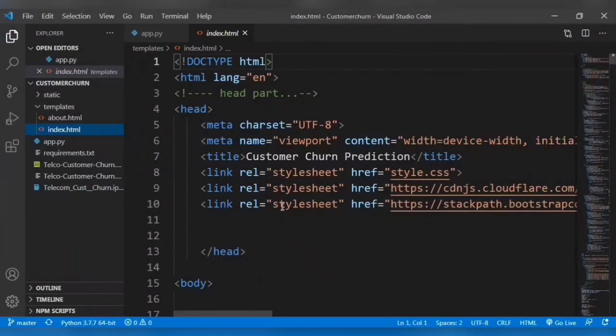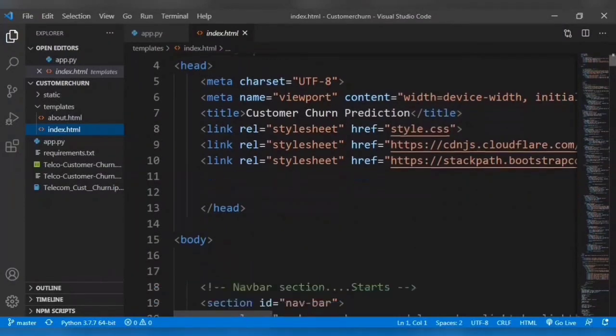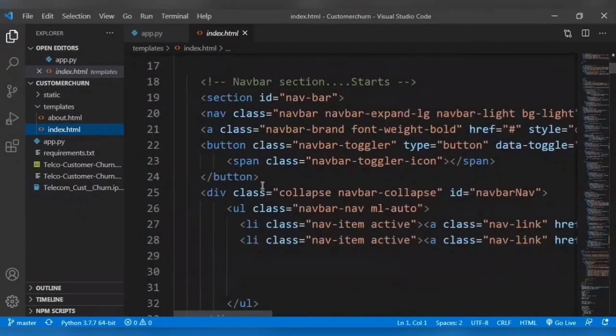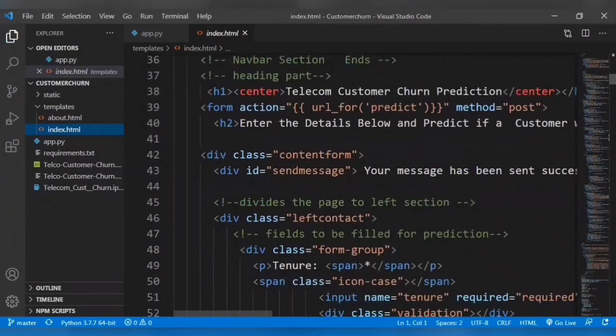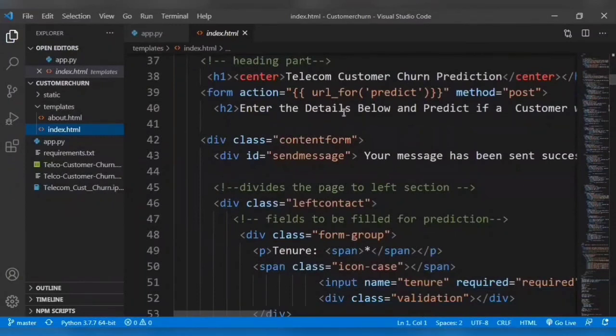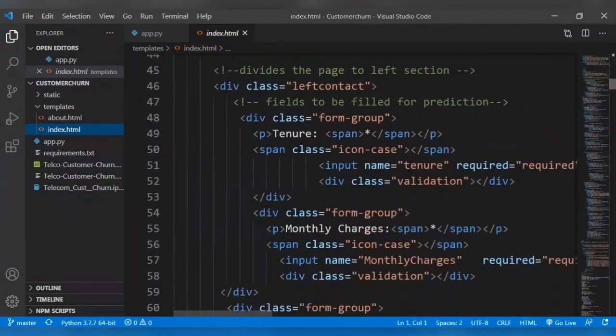So this is our index.html file, where we have taken the input from the user. These are some important libraries which I have imported, and this is the navbar section, and this is the heading part and the title of our project, whatever is displaying on the web page. And this is the form where we are entering the values, and then the form is sending the values to the server.